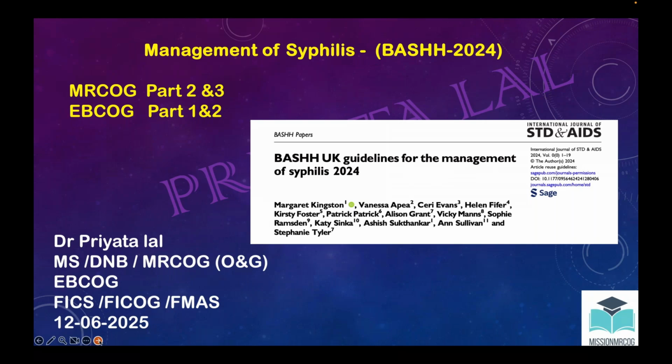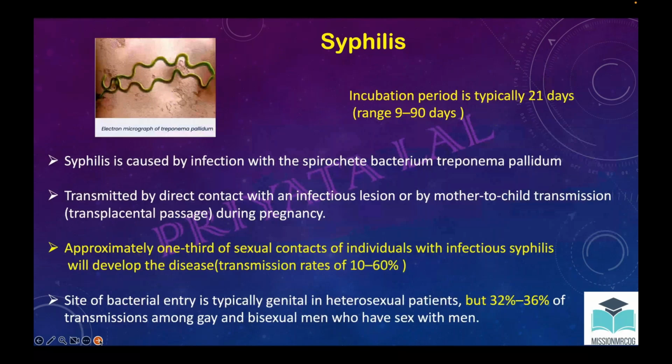Syphilis, we already know, is an infection that is caused by a bacteria, a spirochete. You can see this is the electron micrograph picture. Treponema pallidum, we already know that. The incubation period is from 9 to 90 days, but typically it is 21 days. Now, how does it get transmitted?